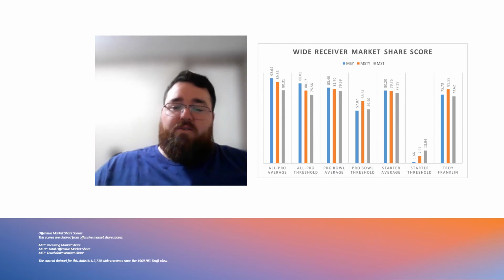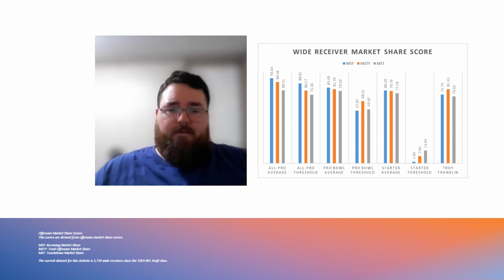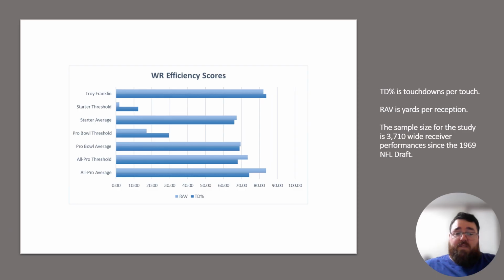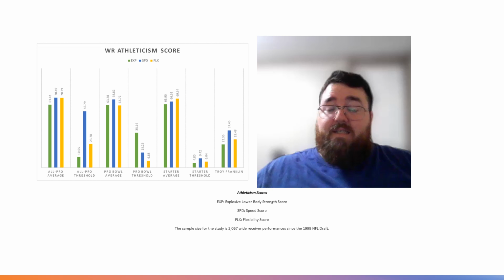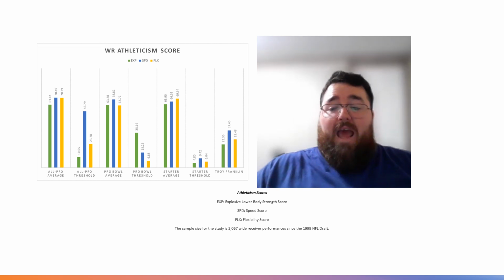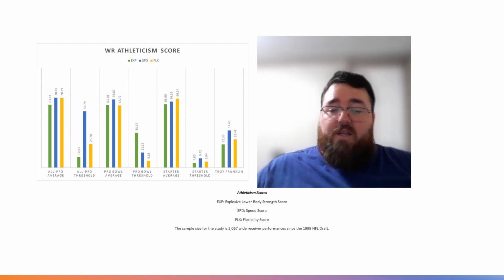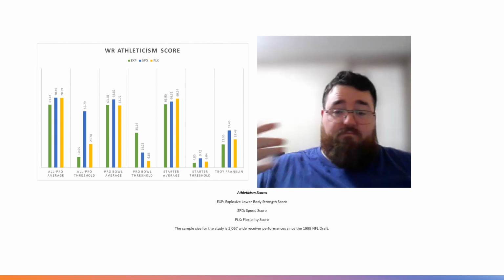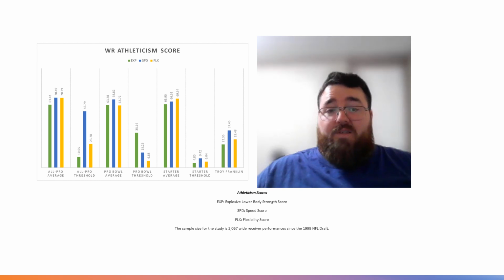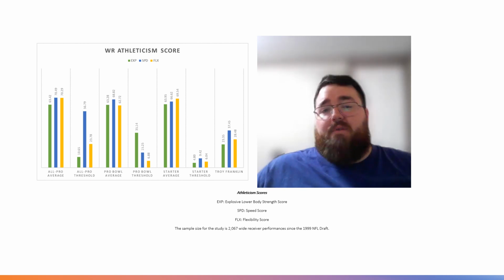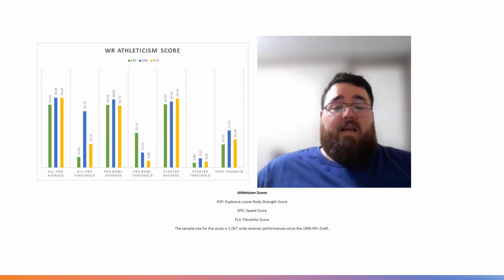Looking at some of his production traits, this is his market share production right here. Tested well. His efficiency traits, probably one of the more efficient wide receivers in this draft class based on his yards per reception and touchdowns per touch. Then you look at his athleticism traits. You can see the All-Pro, Pro Bowl average, and starter average are pretty much the same at the position. And then you look at Troy Franklin, who is below average in every single metric. So that's the concern that you have with a guy like Troy Franklin because of his size.